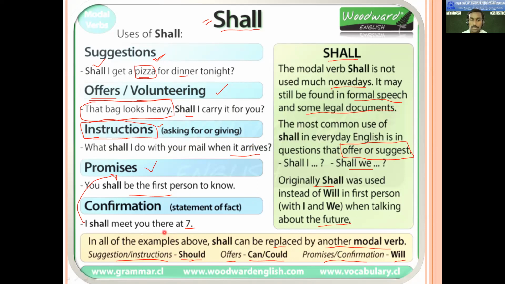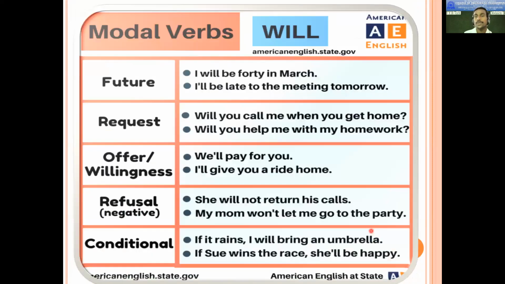Same case for promise or for confirmation. I can say I shall meet you there at 7. You can replace shall with should: I should meet you there at 7. That is again going to be right. So these are some of the examples you can think of for shall. If it is clear, then we are going to see the next slide, and that is with will.